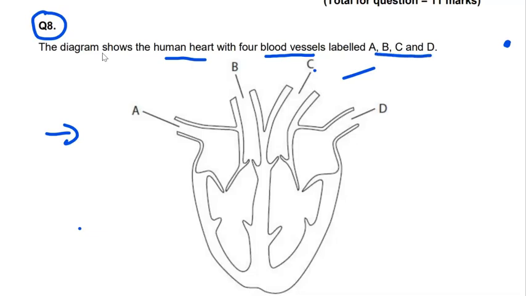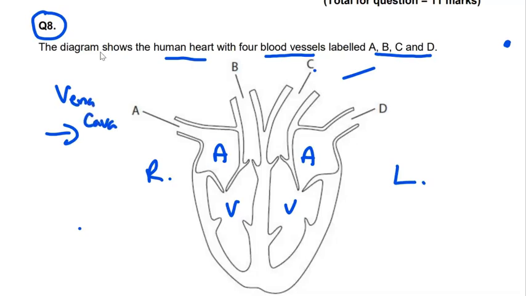All right, so let's just take a few minutes to work through what those A, B, C, and D are. Well, this, of course, is the right-hand side of the heart. This is the left-hand side of the heart. These are the atria. These are the ventricles. So coming into the right atrium, that would be the vena cava. B would be the blood going out. That would be going to the lung. So that would be the pulmonary artery.